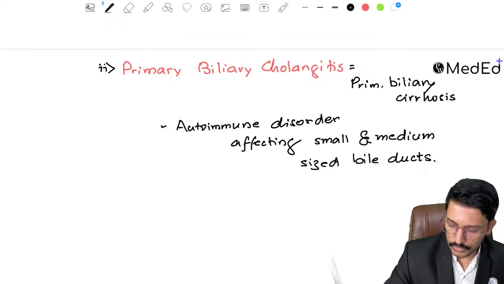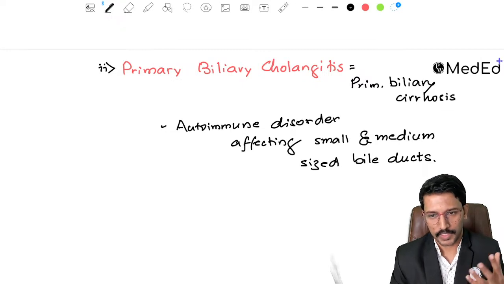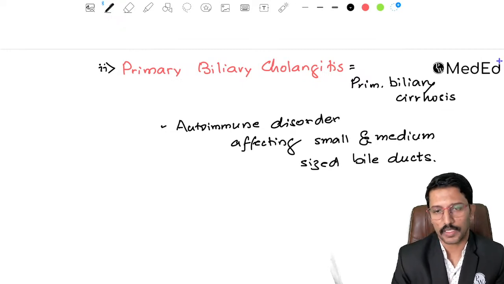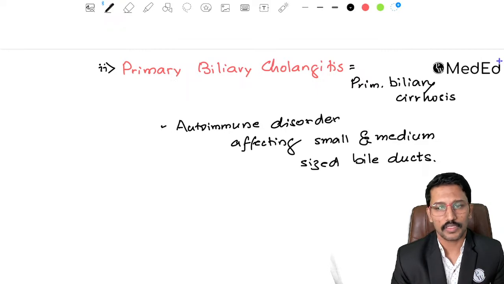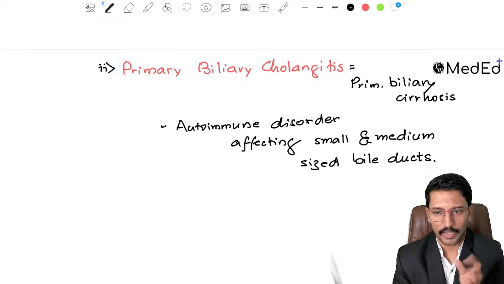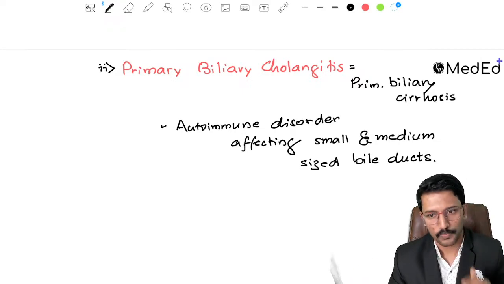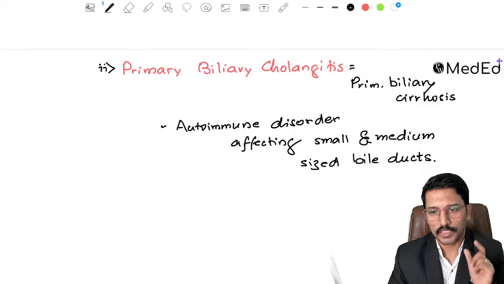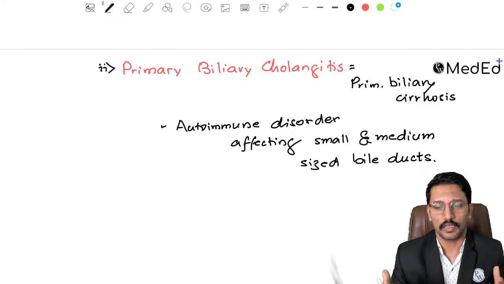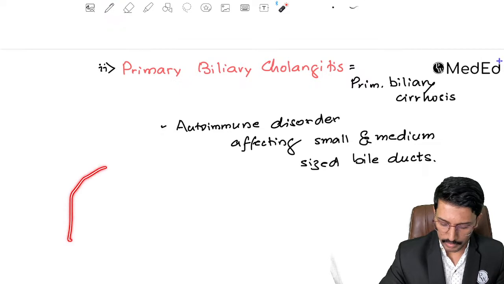Okay. Now if I pose a question and ask you, if there is a disorder which is affecting small and medium sized bile ducts, will it be causing intrahepatic cholestasis or extrahepatic cholestasis? When the bile duct is damaged, the bile flow through that will be affected, so there will be cholestasis, right? Now these small and medium sized bile ducts are there within the liver or outside the liver. You remember this liver anatomy, right?